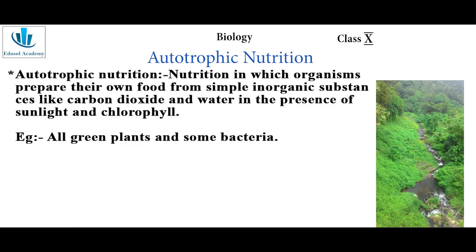Green plants and certain type of bacteria have the ability to prepare food on its own. Now, how this happens? In your previous classes, you might have studied about the cell and its structures. So, in plants, there is an organelle called chloroplast, and this chloroplast contains a green pigment called the chlorophyll.